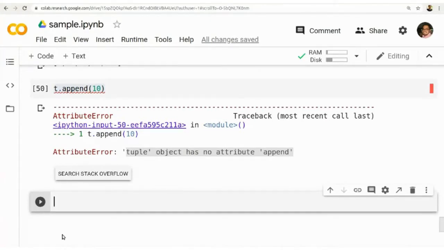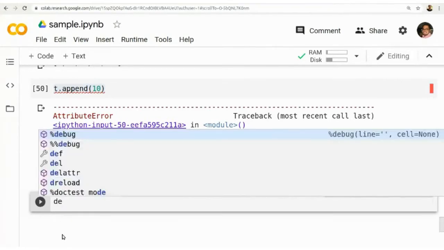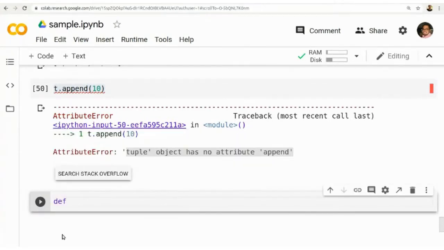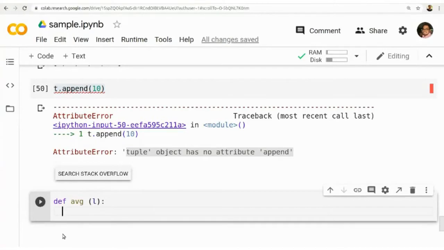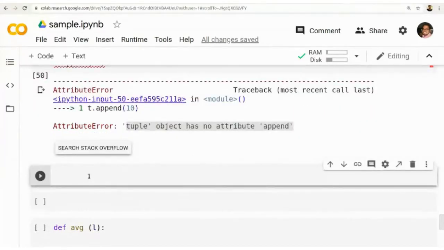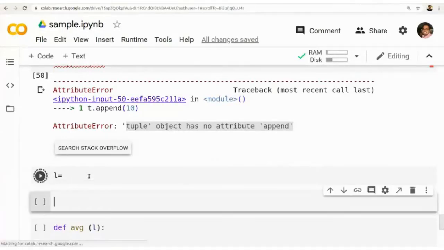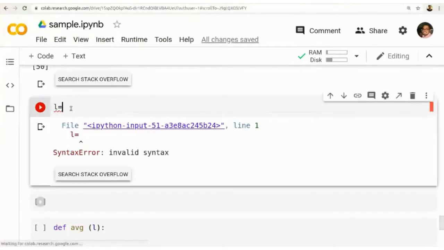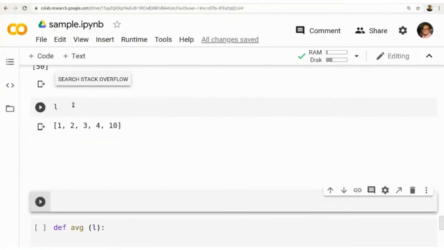Now we can see how we can define a function in Python. We need a keyword, def, to define a function. Say we are adding two numbers, or we can take the average of two numbers, or the average of a list L. If we are going to write a user defined function, it will be better if we can discuss some of the available functions in Python. Say L is equal to 1, 2, 3, 5.